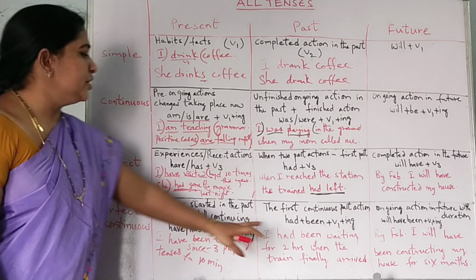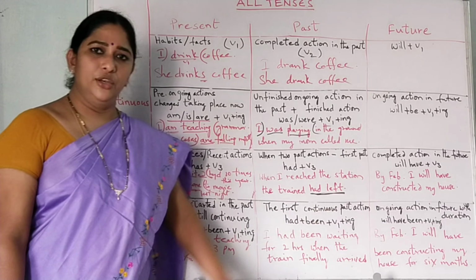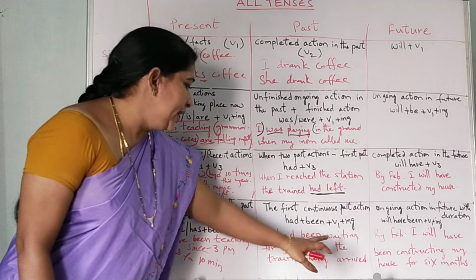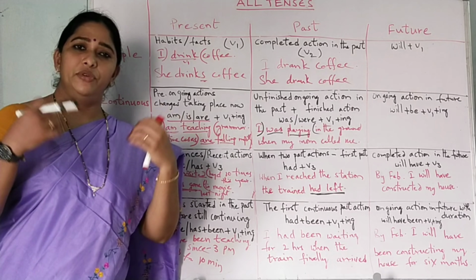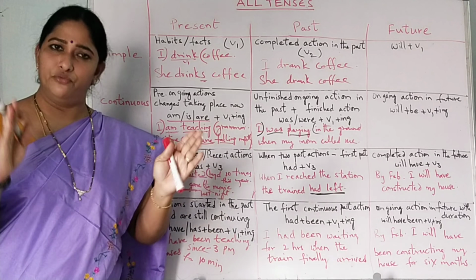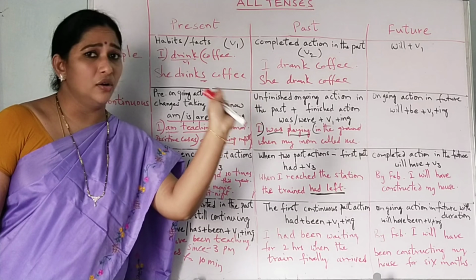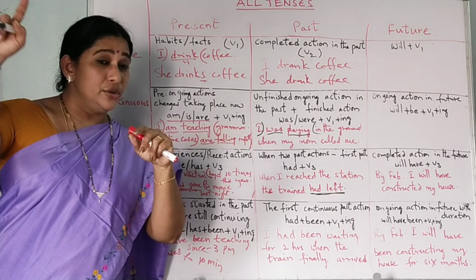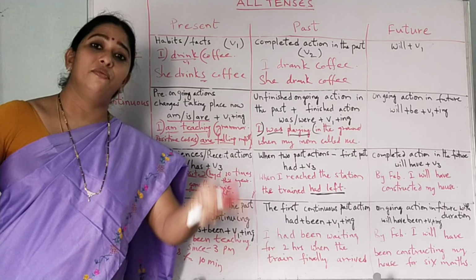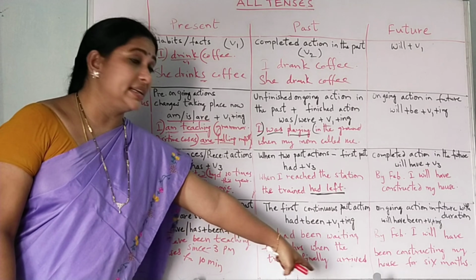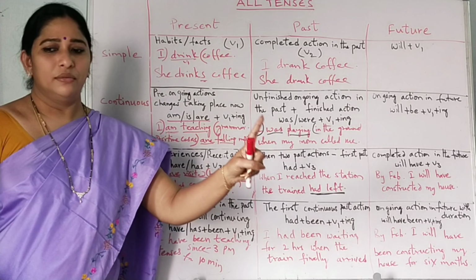Next, past perfect continuous tense. For the first continuous past action, we can use past perfect continuous. I had been waiting for 2 hours when the train finally arrived. Suppose we are waiting in the railway station for the train. So I had been waiting for 2 hours in the railway station. Finally, the train arrived. One is past perfect continuous tense: been waiting. Finally, it arrived.